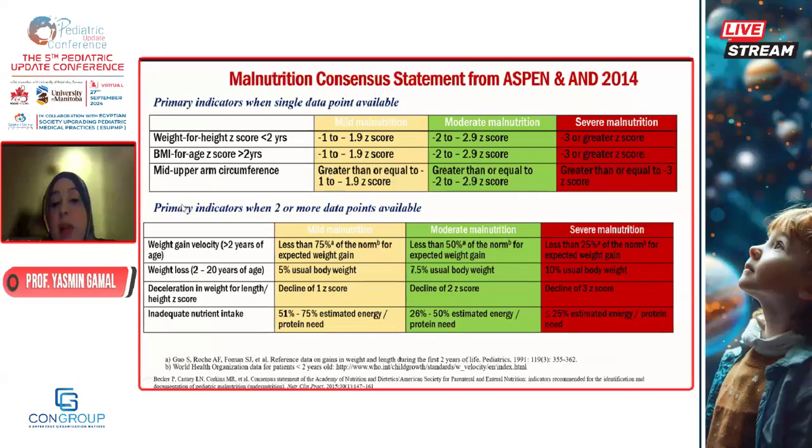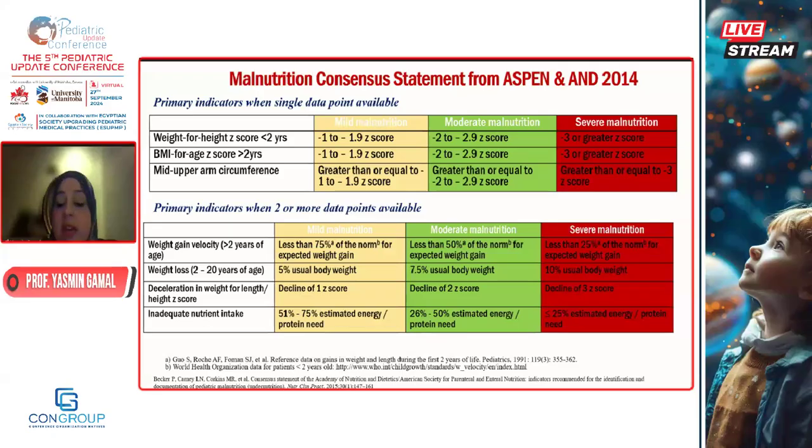You can use the ASPEN criteria, and I like ASPEN because they don't depend on just one reading, they depend on multiple readings. So if the child has weight loss of 5% than the usual, you have to have 2 points or 3 points at least, or 7.5%, this is moderate malnutrition, more than this is severe. The velocity is not accepted. We detected early, so this is mild malnutrition, less than 75% of the norm. Moderate is less than 50%.